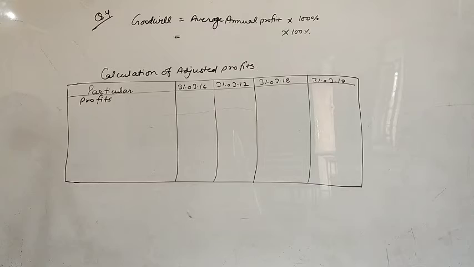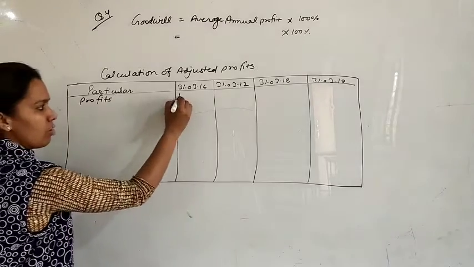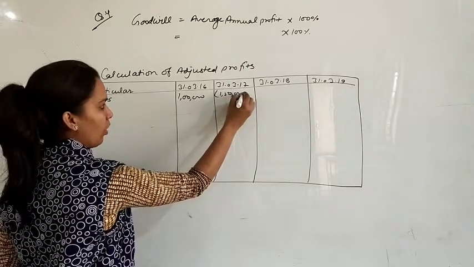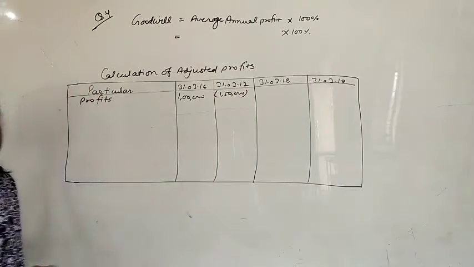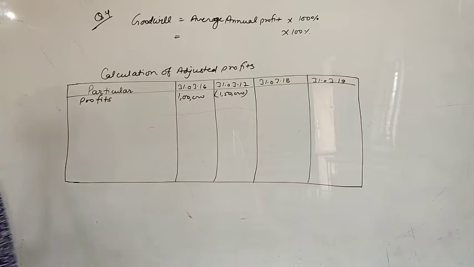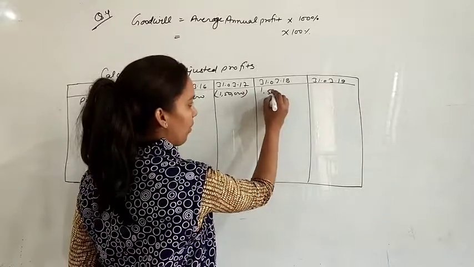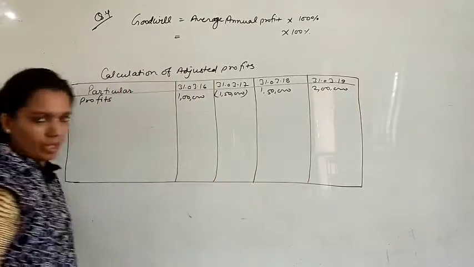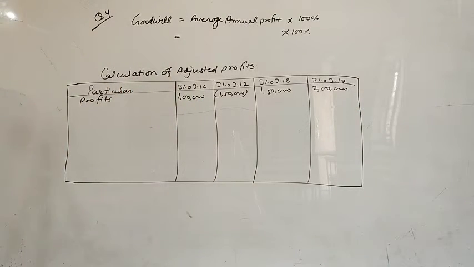1 lakh rupees profit, then 1,50,000 loss. Losses will be written in brackets. Okay, 1,50,000 loss and 2 lakh. These are the next 2 years' profits: 1,50,000 and 2 lakh profit. Okay, let's see the first adjustment.